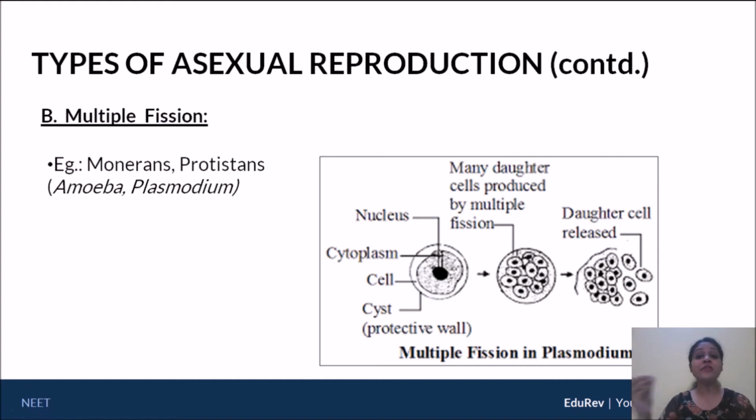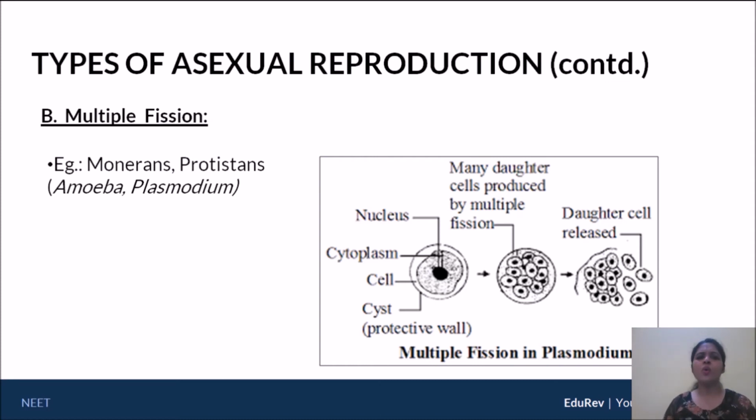Simply because unfavorable conditions are setting in, so the parent has to be protected. Then within the cyst, the parent will start dividing to give a whole lot of daughter cells, so multiple fission is occurring. This cyst will rupture and the daughters will be released if and only if unfavorable conditions change into favorable ones. Many daughter cells are given out during multiple fission.